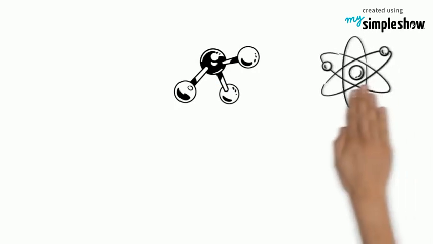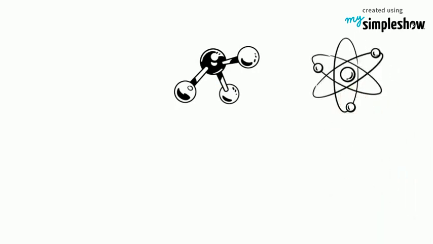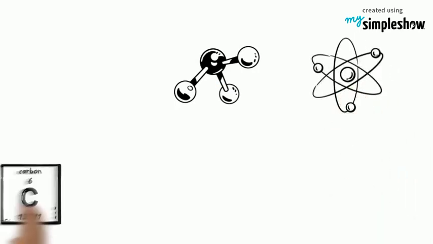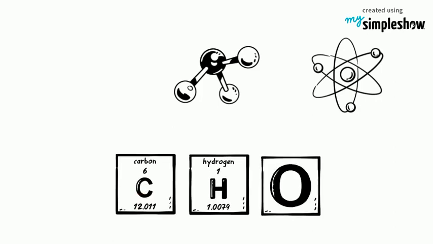Elements are kinds of stuff. You can think of them as kinds of atoms. They can't be broken down into other kinds of stuff. Carbon, hydrogen, and oxygen are all kinds of elements.